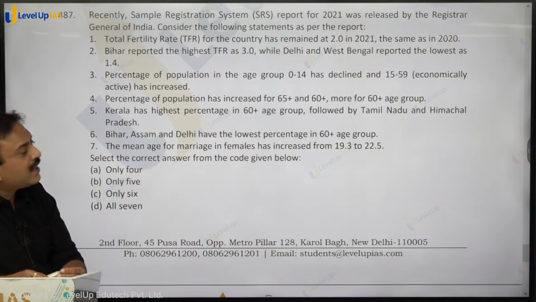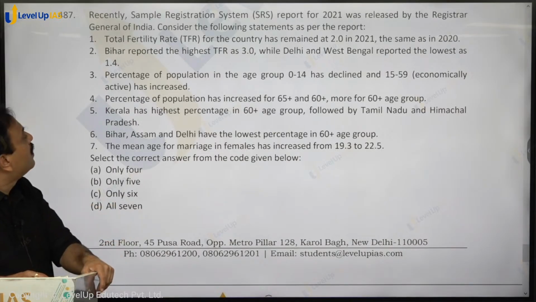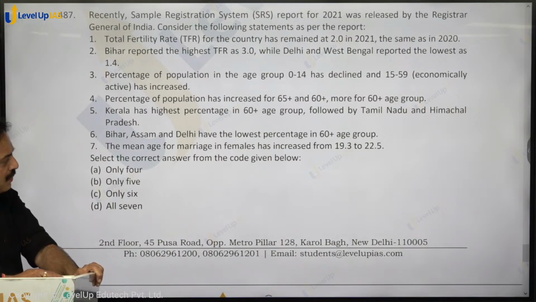Are you getting that? So young adolescents, they are reducing in number. Percentage of population has increased for 65 plus and 60 plus, more for the 60 plus age group. India's 60 plus population has increased. Kerala has the highest percentage in the 60 plus age group, followed by Tamil Nadu and Himachal. Bihar, Assam and Delhi have the lowest percentage in the 60 plus age group.